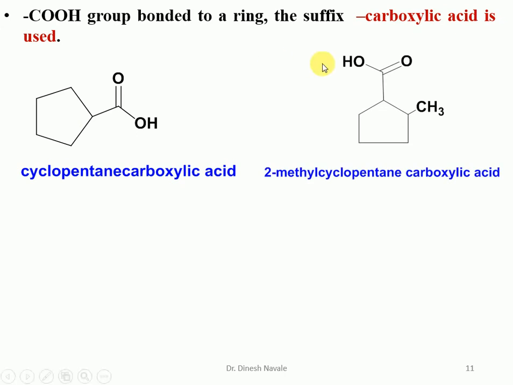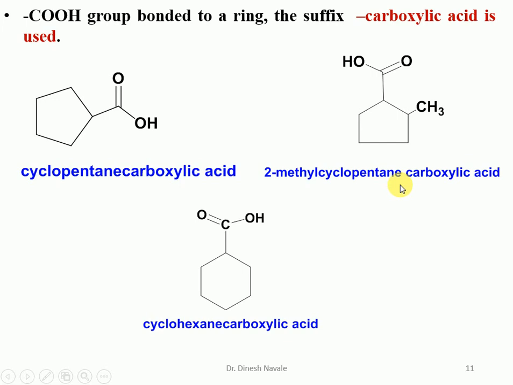The next one is the same cyclopentane carboxylic acid, but there is a methyl as a substituent. Numbering will start from the carbon atom to which the carboxylic acid group is bonded. So it is carbon 1 and carbon 2. So it is a 2-methylcyclopentane carboxylic acid. Here I have written a gap, but there should not be a gap between the names and the number. The next is a 6-member ring, so it is going to become a cyclohexane carboxylic acid.